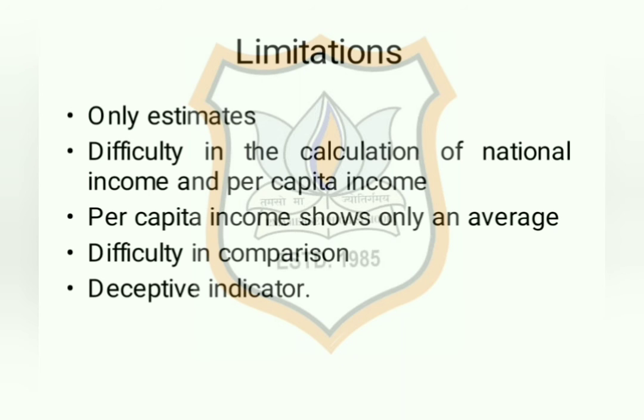Last one, that is deceptive indicator. Per capita income of the country is not the actual income that is obtained by each and every citizen. Why? Because it is again an average income per head. So we may say that it hides more than it reveals. Because if we see per capita income, we may say that each and every citizen of a country is getting so much income. But actually it is not so. The real picture is that many of the citizens are not even getting that much income. So it is said that it is a deceptive indicator. It does not reveal the actual income that a citizen is getting.